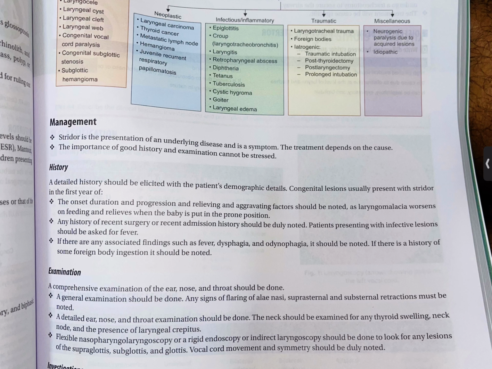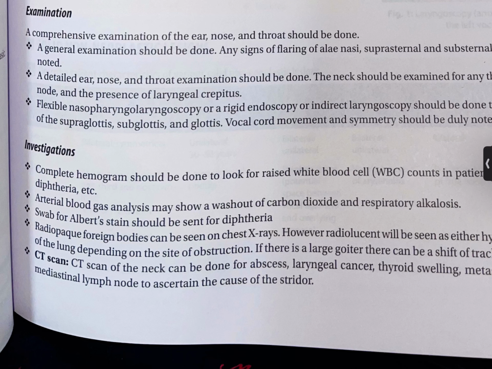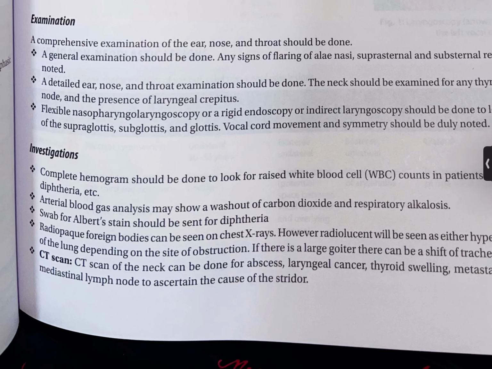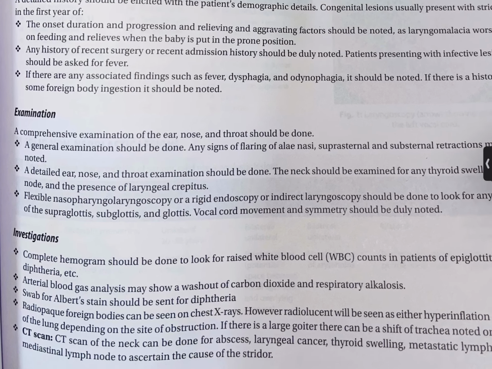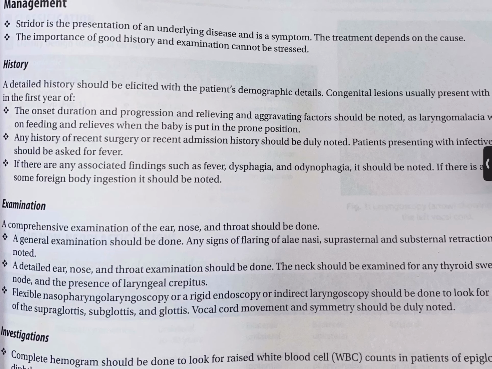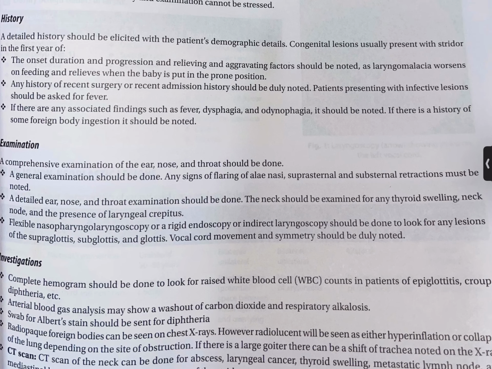Examination. A comprehensive examination of the ear, nose, and throat should be done. A general examination should be done. Any signs of flaring of alae nasi, suprasternal and substernal retractions must be noted. The onset, duration, progression, and relieving and aggravating factors should be noted, as laryngomalacia worsens on feeding and relieves when the baby is put in the prone position.